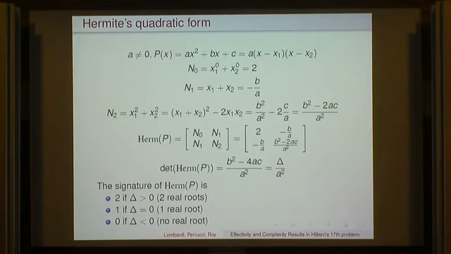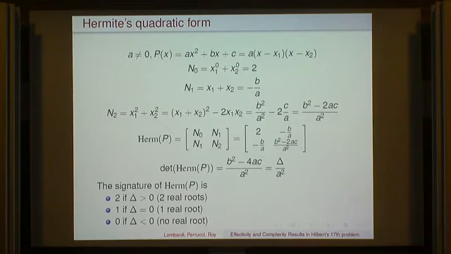Then the sum of the two roots is minus b divided by a, and the product of the two roots is c divided by a, but I need x1 squared plus x2 squared, which is (x1 plus x2) squared minus 2x1x2. Okay, and this is b squared minus 2ac divided by a squared, it's not 4, it is 2. And then the Hermite matrix is just this 2 by 2 matrix, which I write here, and when I look at its determinant, I get delta divided by a squared.